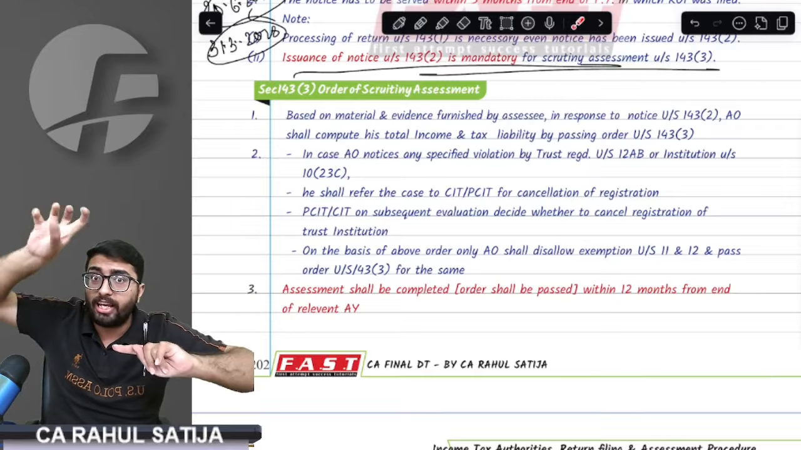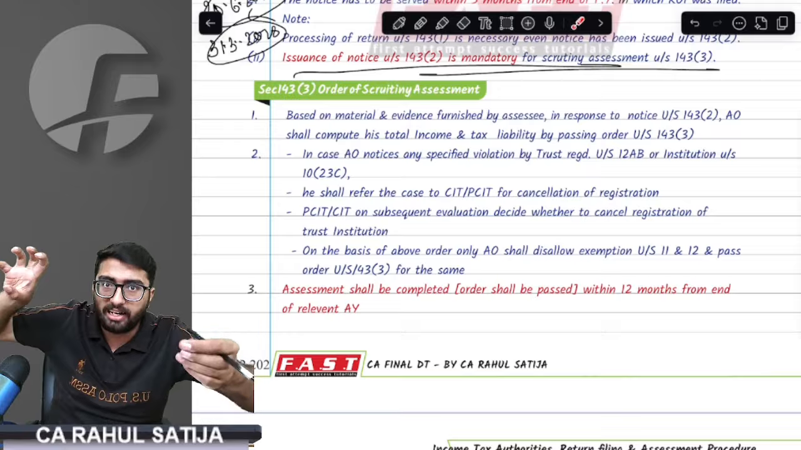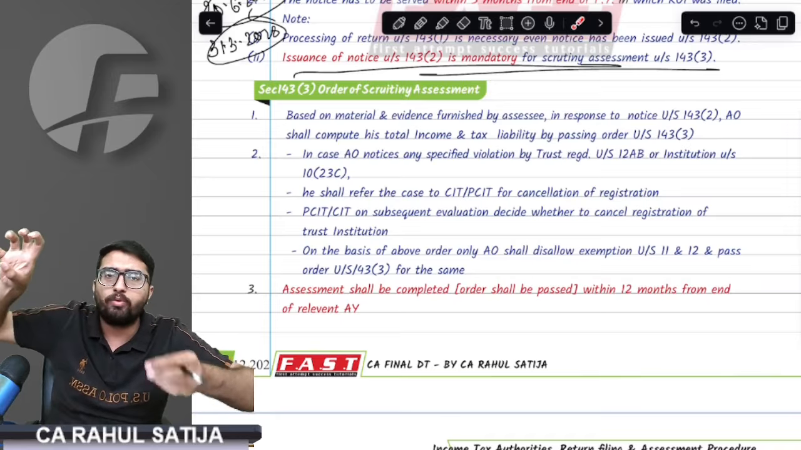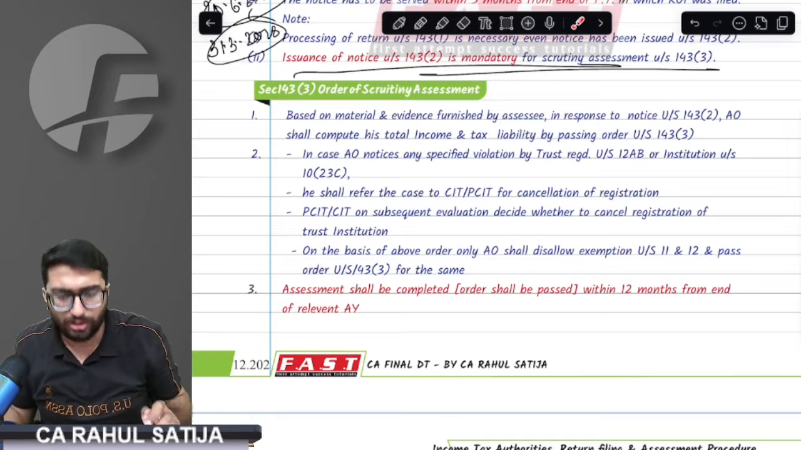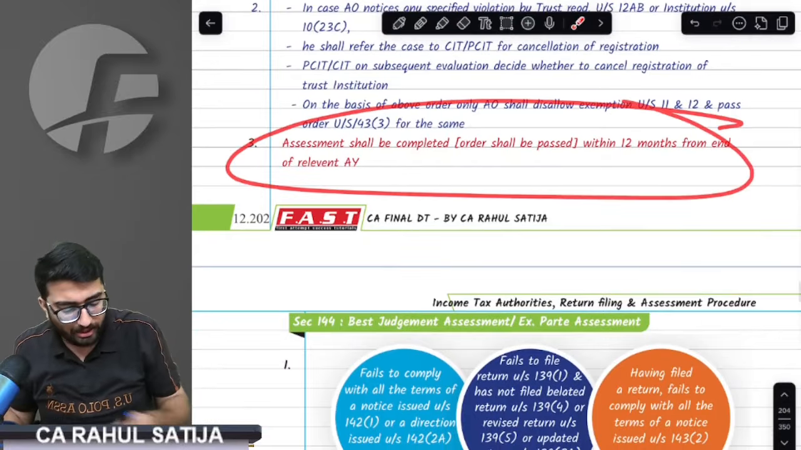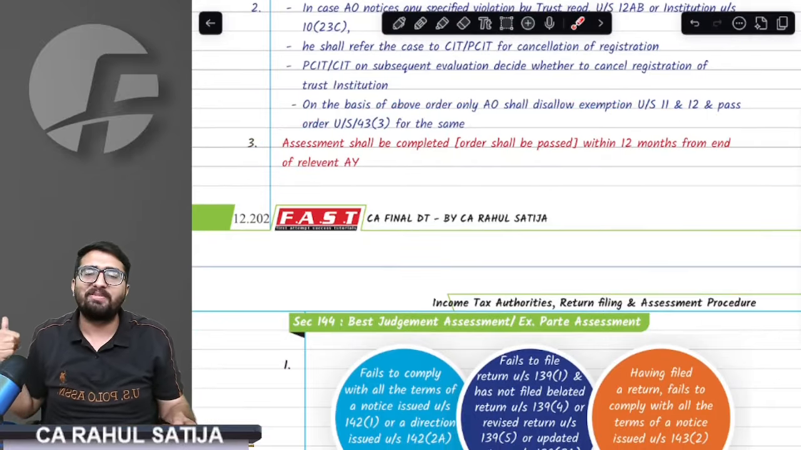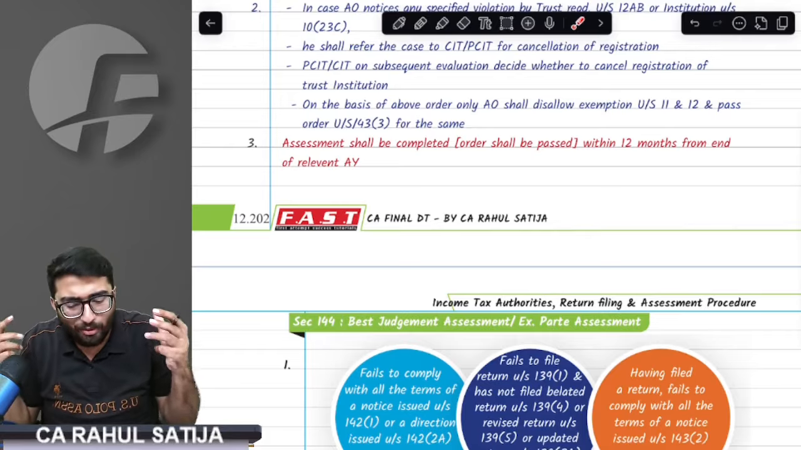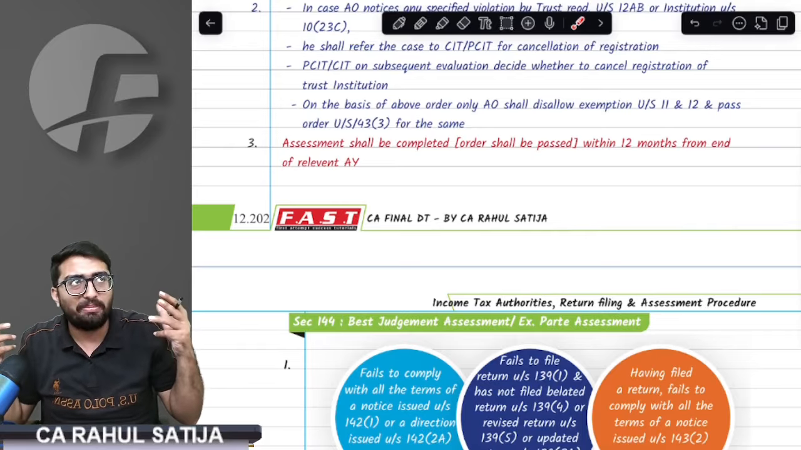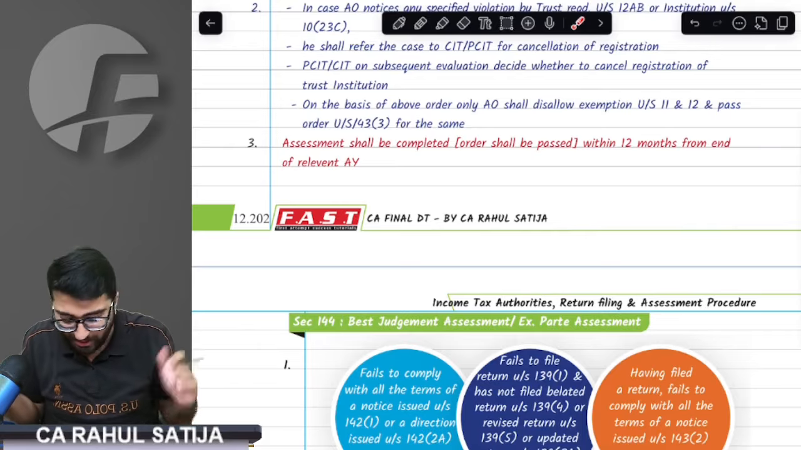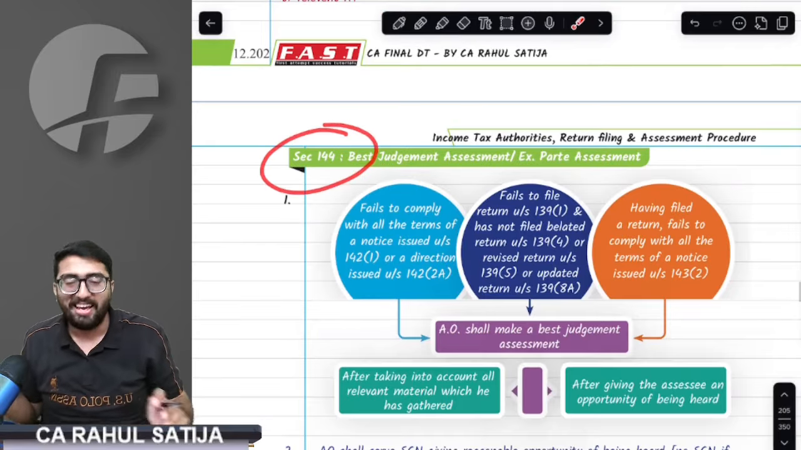If he cancels the registration, AO will do the processing based on the cancelled registration. If he doesn't cancel, AO will do processing as per the regular registration only. Done, sir. This was scrutiny assessment. Can it be more simple? Sir, it cannot be more simple than this.